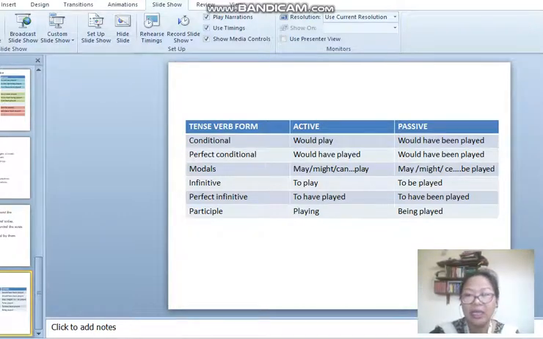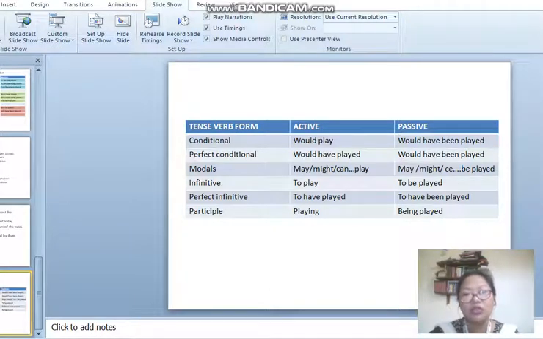Would play, in passive form, will become would have been played. Perfect conditional, that means certainty of it. Would have played will become passive, would have been played. Modals like might, may or can, you will use be and you will use the past participle form. Again, every verb here is in a past participle form.